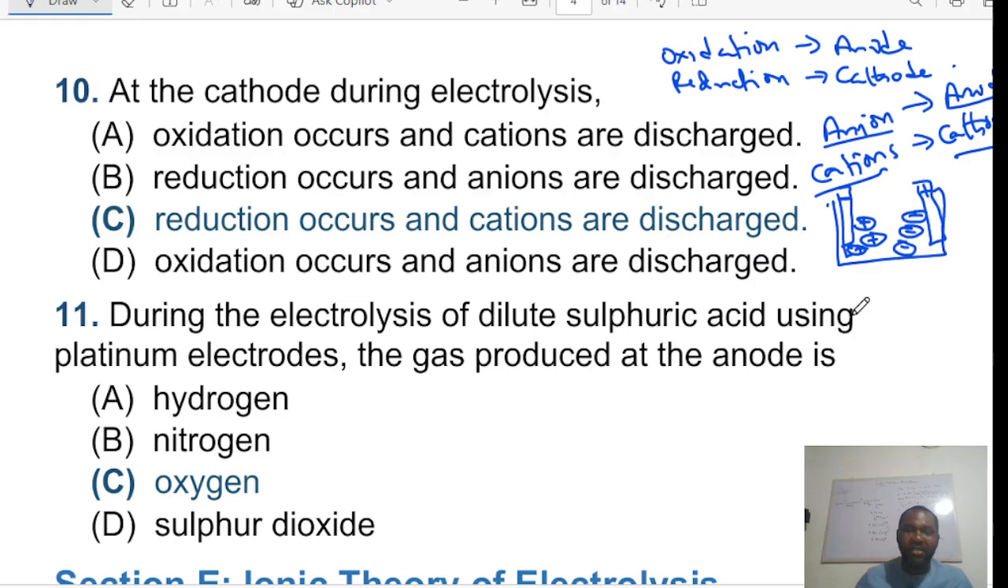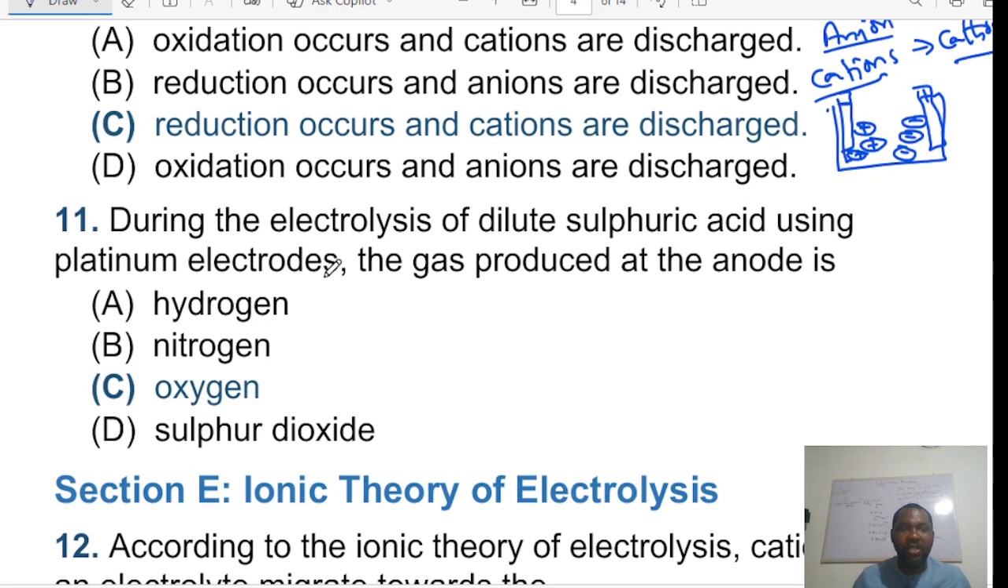We are going to discuss the discharge as we continue. So the answer is C. Now you see why it is C. Reduction occurs because it is the cathode, and cations are discharged because cations will always migrate to the cathode.